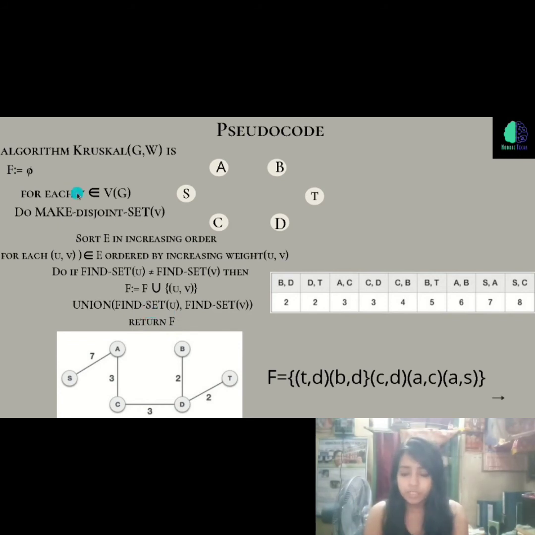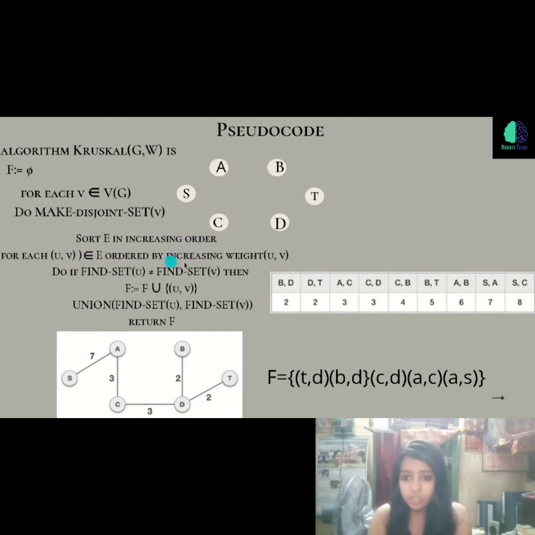Next is, for each vertex belonging to the vertices of the graph, do make disjoint set, which means that every vertex in the graph will be individually separated and made into a disjoint set. As you can see here, we have just disconnected the graph and made each vertex an individual disjoint set. And after that we will sort the edges in increasing order, like you can see here.